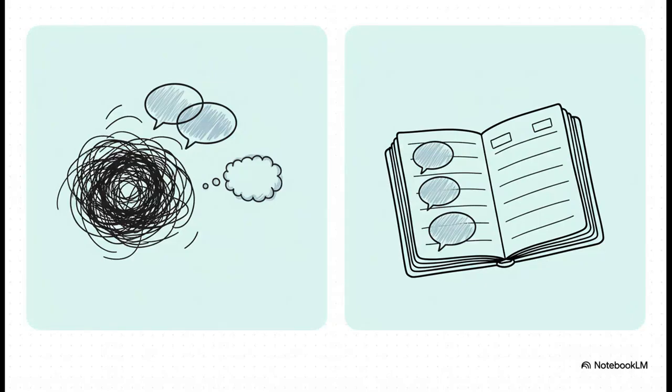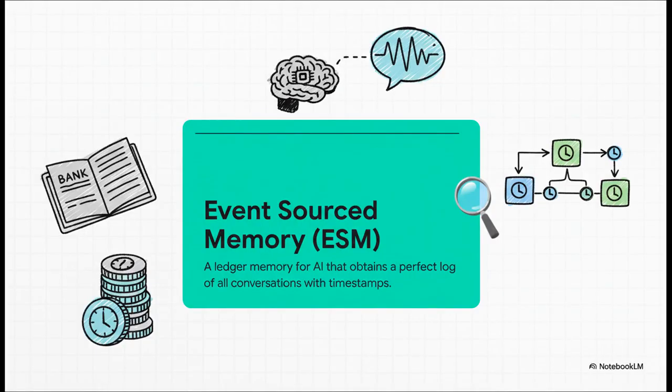And this just illustrates the difference perfectly. On the one hand, you have the current method, a fading, incomplete summary that's always losing detail. On the other hand, this new idea, a perfect, permanent ledger where nothing is ever lost. This new approach is called event-sourced memory. So what exactly is event-sourced memory, or ESM? Simply put, it's a purpose-built memory system for AI. Instead of summarizing, it creates a perfect, unchangeable log of everything that happens in the conversation. Just like that bank passbook, each message, each response is recorded as its own unique event with a timestamp.